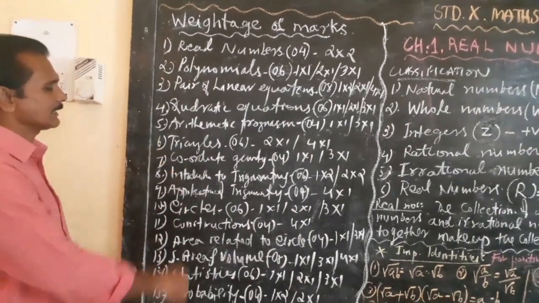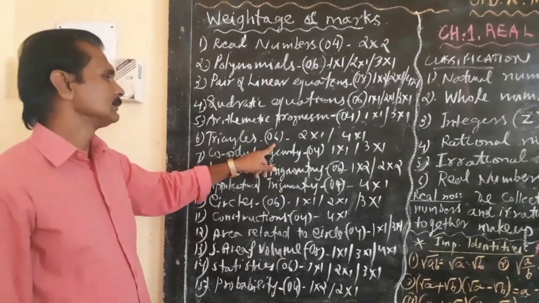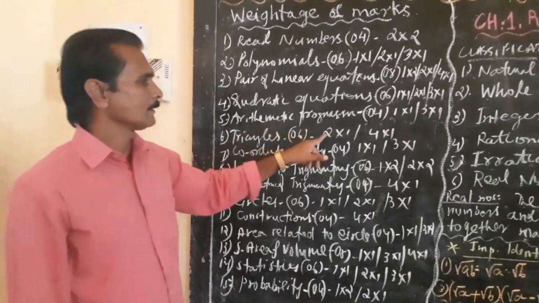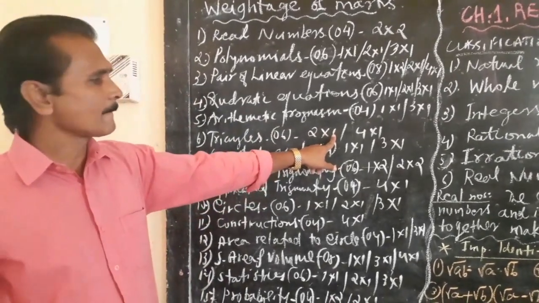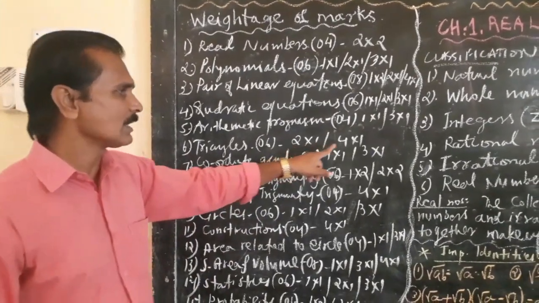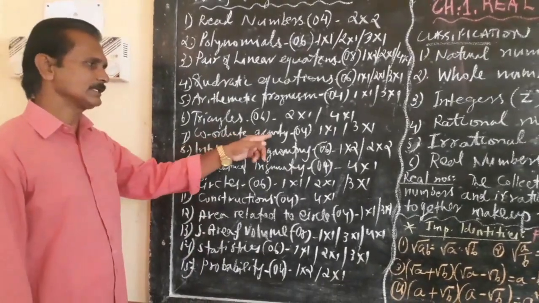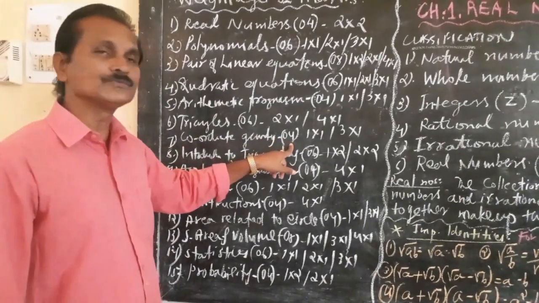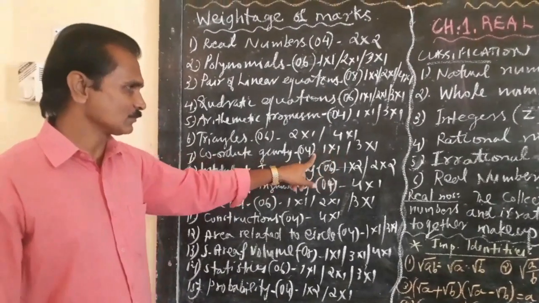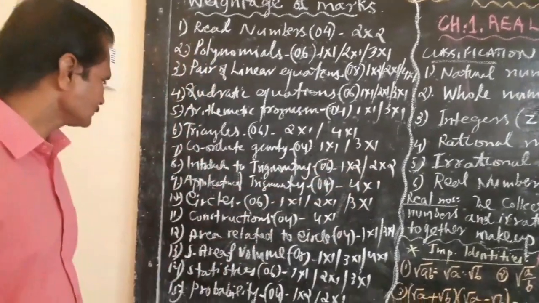And the next chapter is triangles. A total of 6 marks will be asked on triangles, and 2 into 1, that means 1 question carries 2 marks, and 1 question carries 4 marks. Then the 7th chapter, coordinate geometry. The total marks will be 4 marks. 1 into 1, that means 1 question which carries 1 mark. 3 into 1, that means 1 question carries 3 marks.